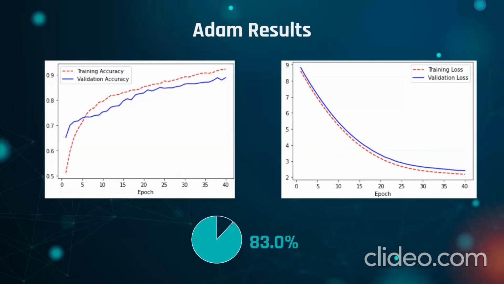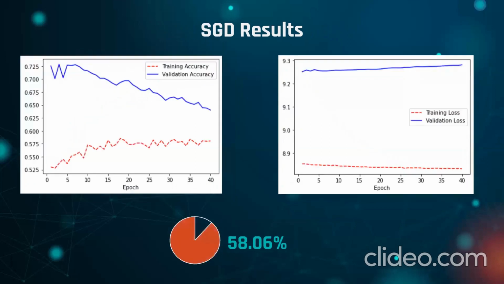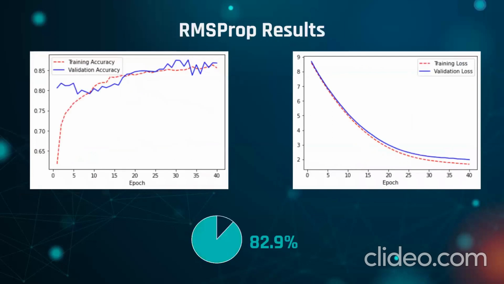We then decided to try different optimizers. The initial model uses the Adam optimizer, and as we can see, it gives an accuracy of 83% in this run. We then tried different optimizers like SGD, and we found out that it significantly dropped the accuracy of the model and caused huge overfitting, as can be noticed here from the graphs. It dropped the accuracy to 58.6%, which is close to guessing, so it's not a good solution. Then we tried the RMSprop optimizer, and we found out that it gave almost identical results to the Adam optimizer, with an accuracy of 82.9%, which is not a significant difference. So we decided to continue again with the Adam optimizer.